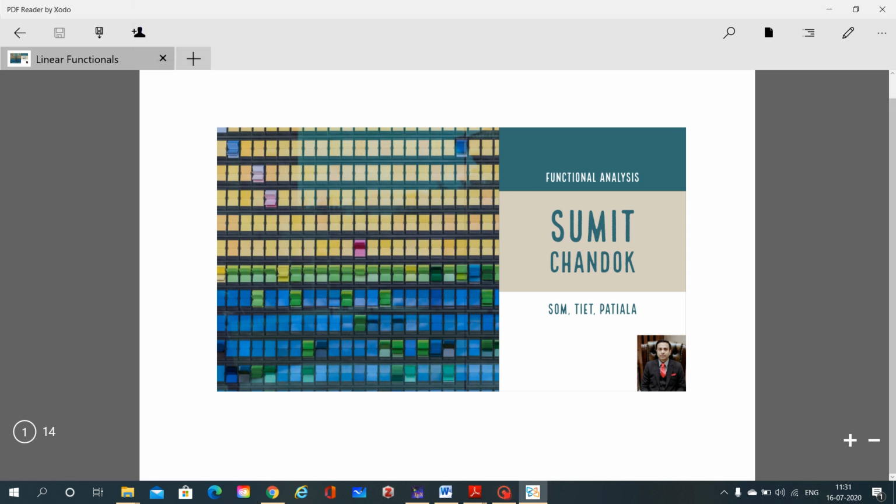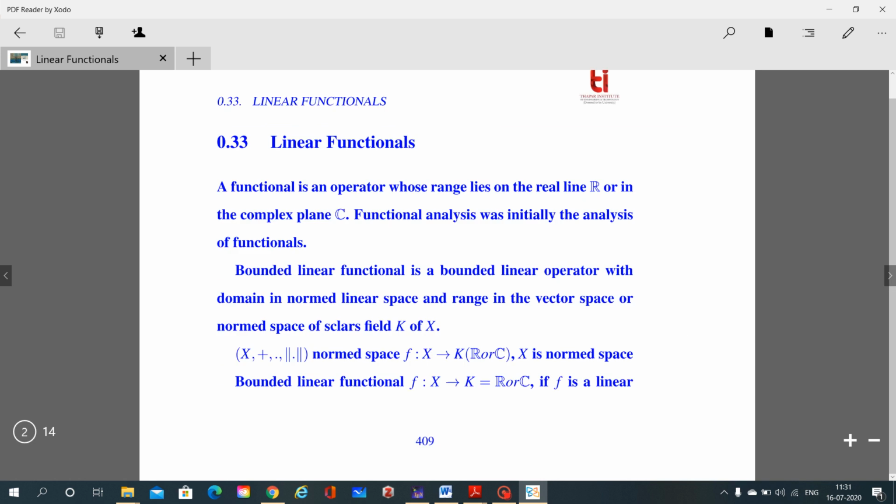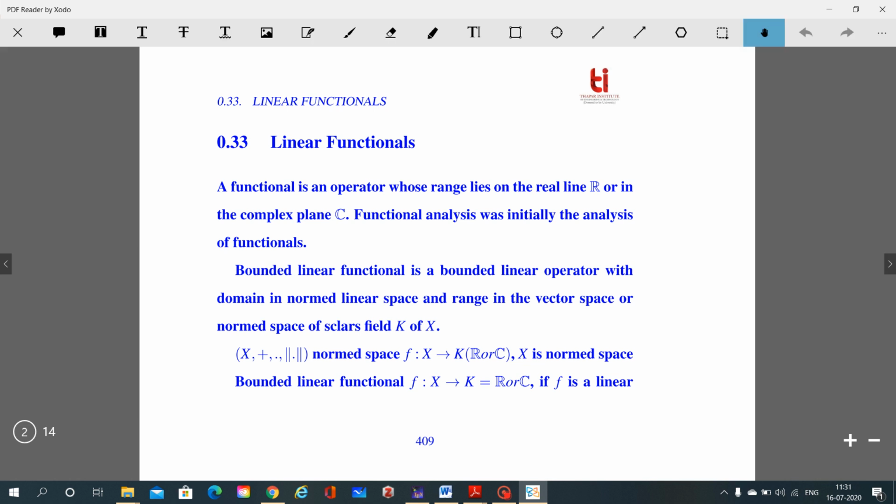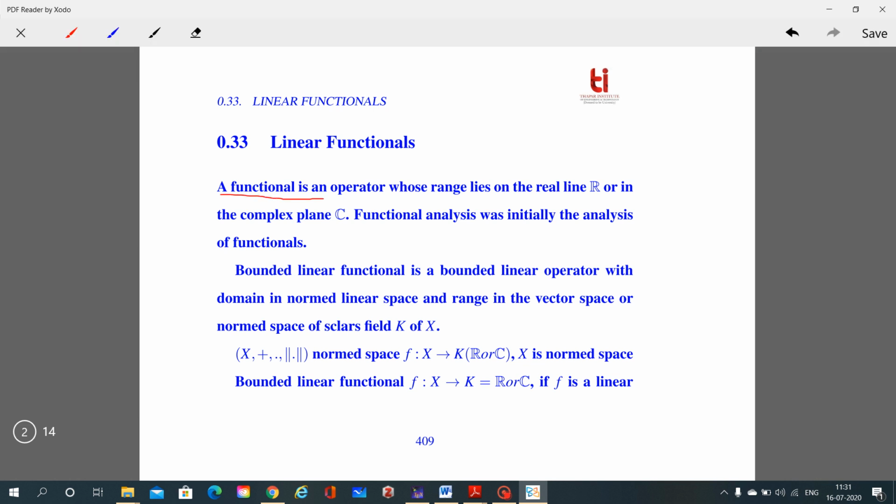So good morning. In this lecture, we'll discuss linear functionals. First of all, we'll discuss what a functional is. A functional is an operator whose range lies on the real line or in the complex plane. Functional analysis was initially the analysis of these functionals.